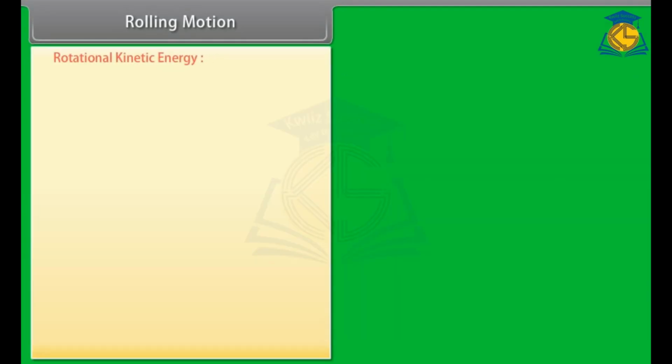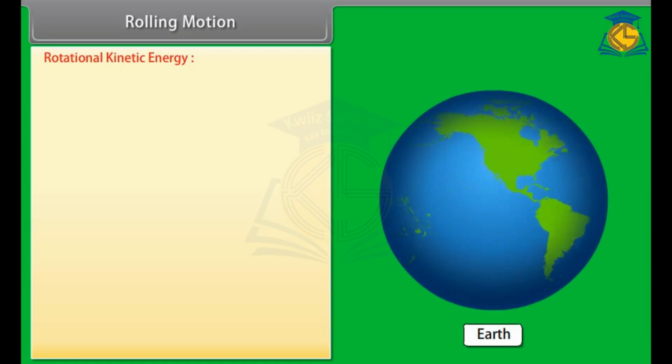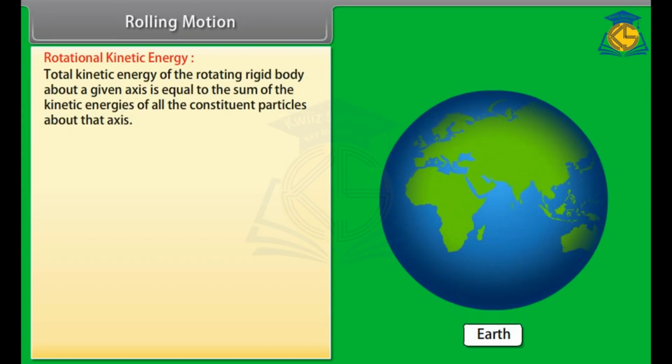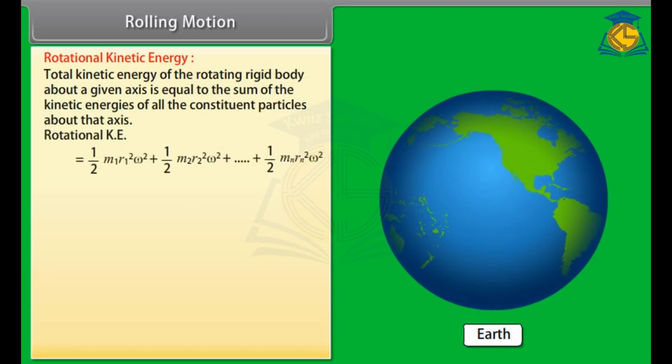Rotational kinetic energy. Total kinetic energy of the rotating rigid body about a given axis is equal to the sum of the kinetic energies of all the constituent particles about that axis. Rotational kinetic energy is equal to ½ m1 r1² ω² + ½ m2 r2² ω² + and so on till ½ mn rn² ω². On summarizing this equation, we get rotational kinetic energy = ½ Σ m r² × ω².